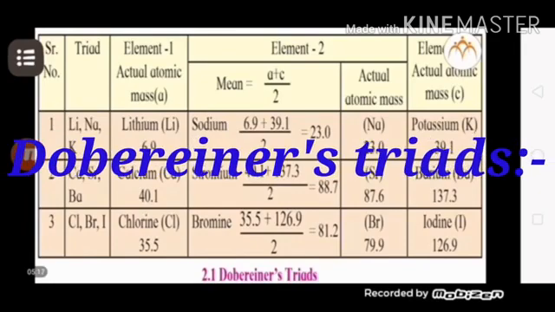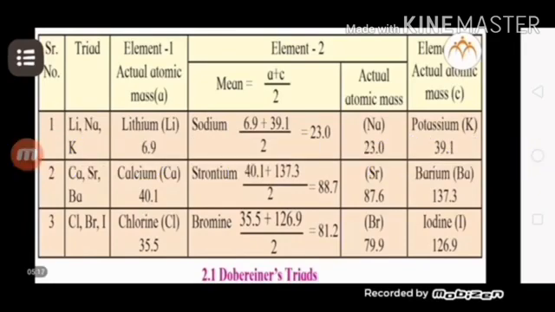Dobereiner triads. In the year 1817, Dobereiner suggested that the properties of elements are related to their atomic masses. He made groups of 3 elements having similar chemical properties and called them triads. He arranged the 3 elements in increasing order of their atomic masses and showed that the atomic mass of the middle element is approximately equal to the mean of the atomic masses of the other 2 elements. He could not classify all known elements into Dobereiner triads.